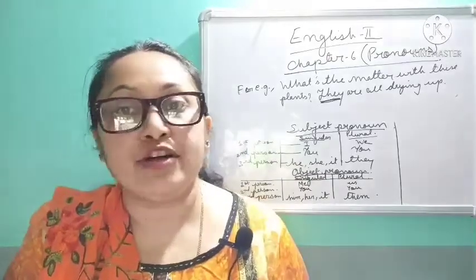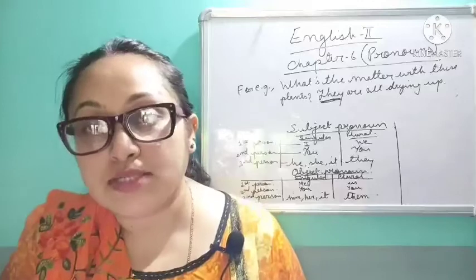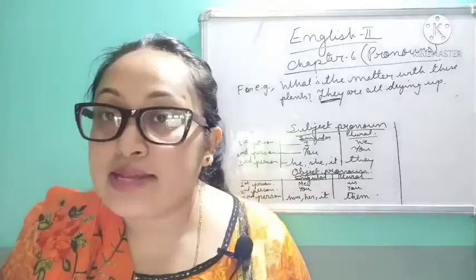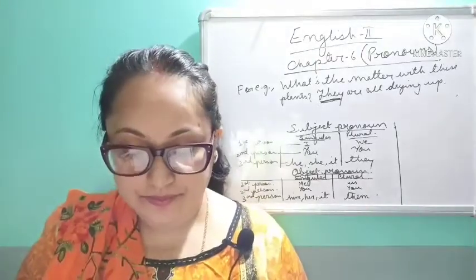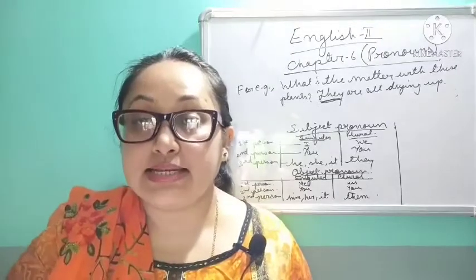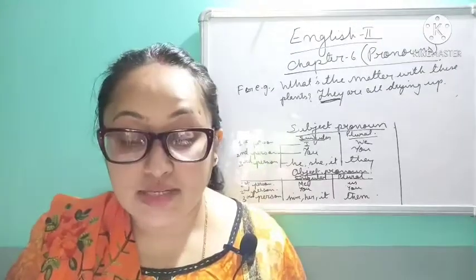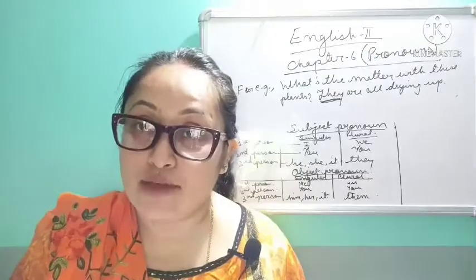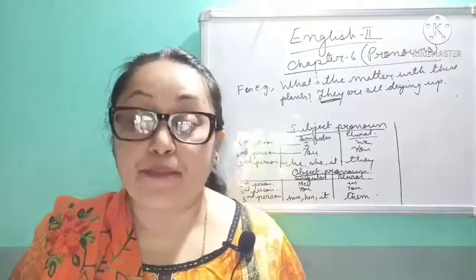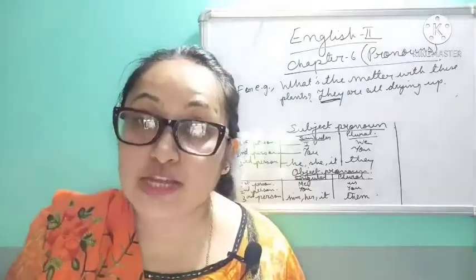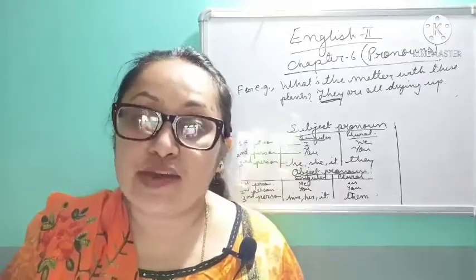It doesn't mean that the first person is there, so it will be only the person. It includes the person, animals or things also. Clear? So we know that a sentence has a subject and can also have an object. So a pronoun can be the subject or the object of a sentence.